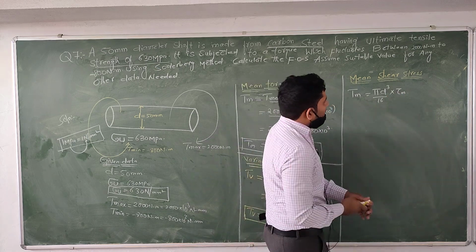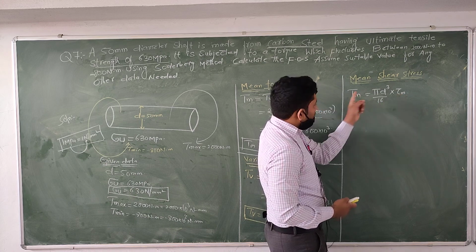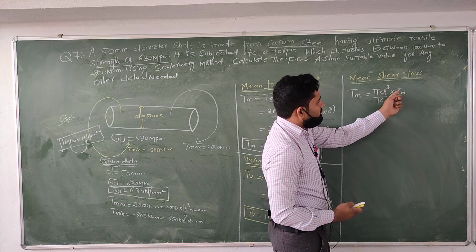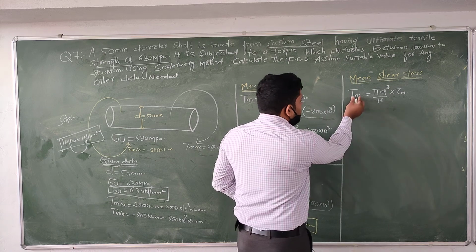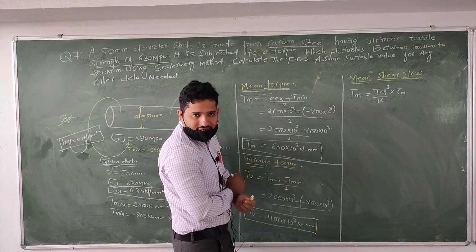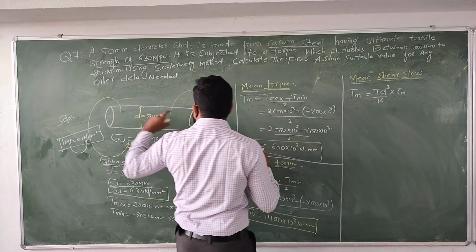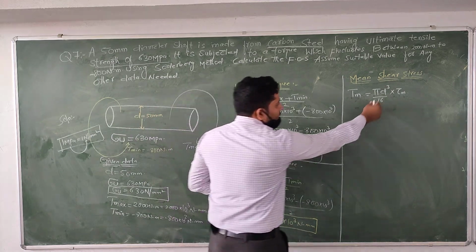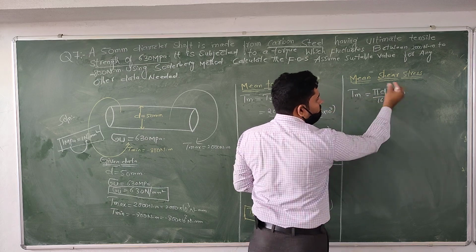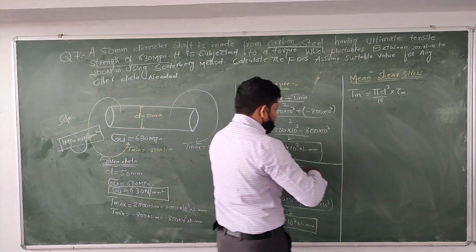Okay, actually what is the mean to find out? We need to find out the mean shear stress. So the mean torque formula is pi d cube by 16 into mean shear stress. Okay, then Tm we know very well. Tm we got it, how much? 600 into 10 power of 3. Is it right? Pi is a constant value. D is already given, how much? 50 mm. By 16 into, then if you multiply this term, then you will get the value of mean shear stress. Okay, I will put the value here.